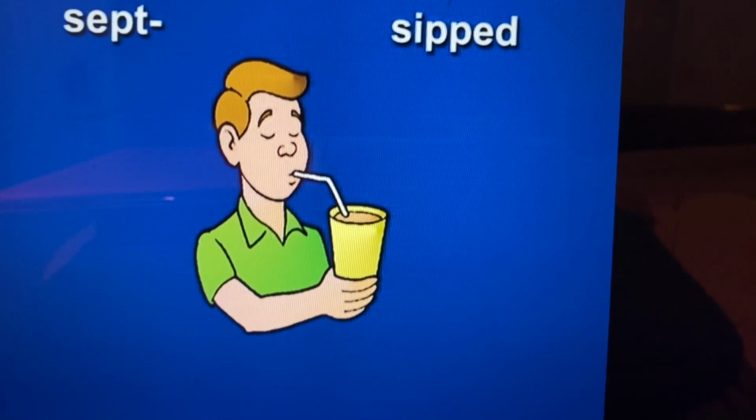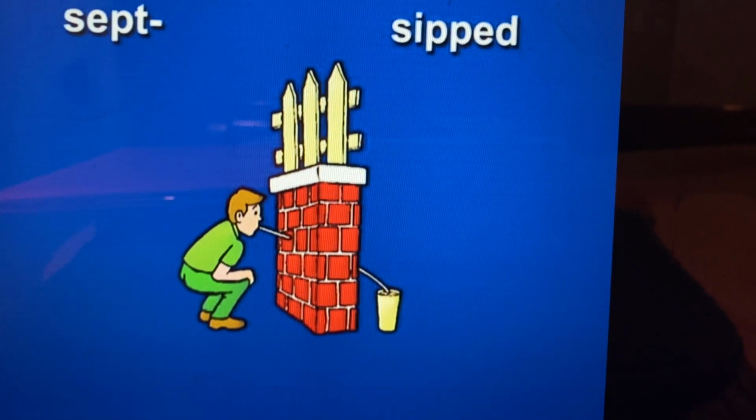As you look at this image of sipped, see the person sipping a drink through a wall with a fence on it. Sept, sipped, wall, fence. Two times together. Sept, sipped, wall, fence.